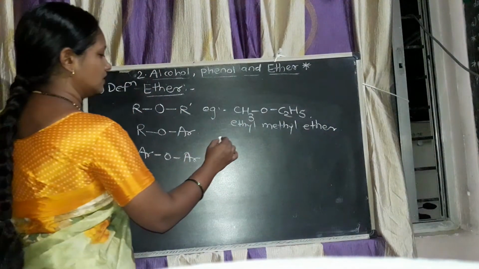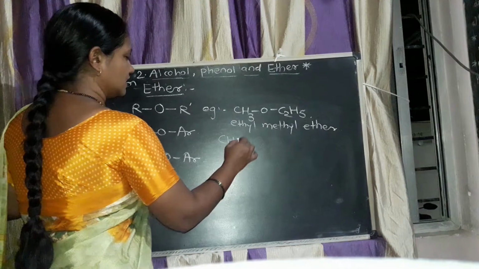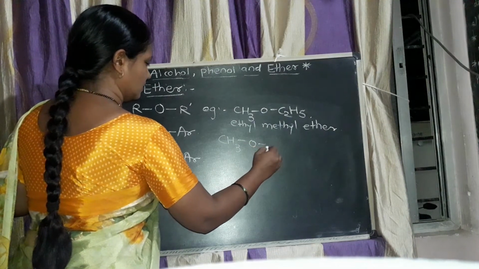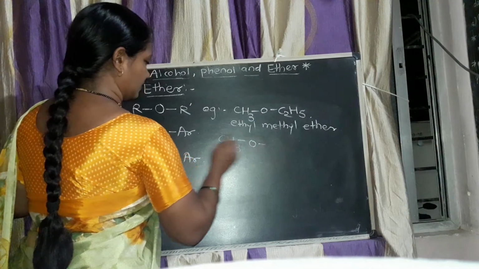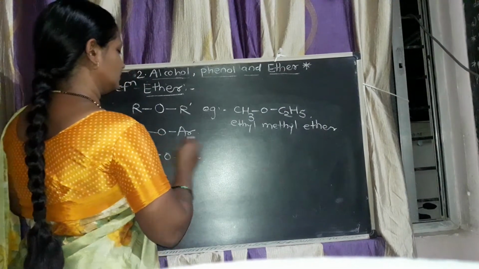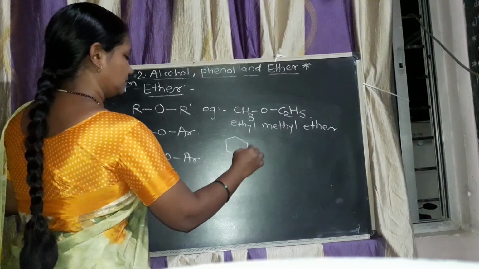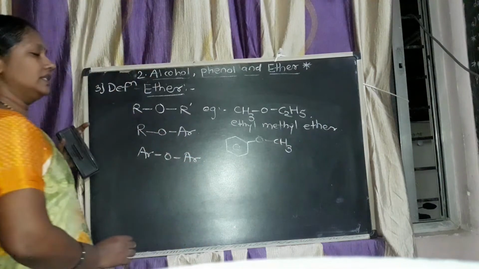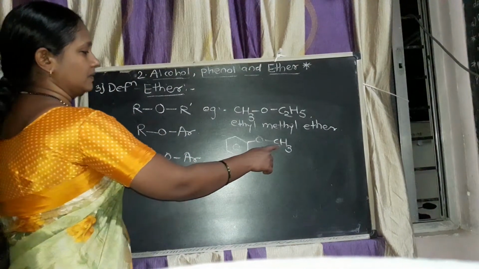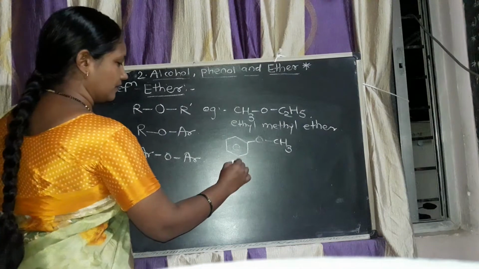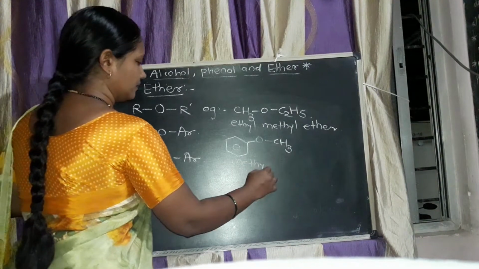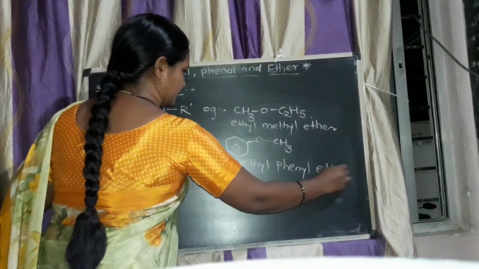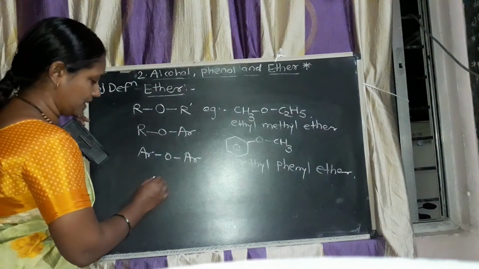Now this CH3O benzene, or CH3OC6H5, is methyl phenyl ether.